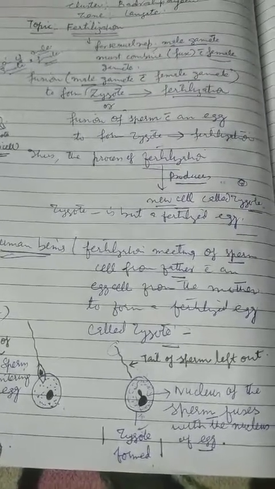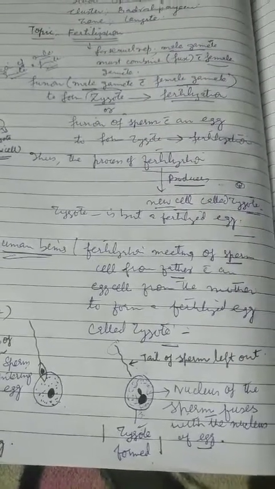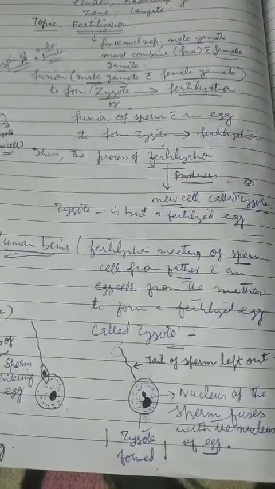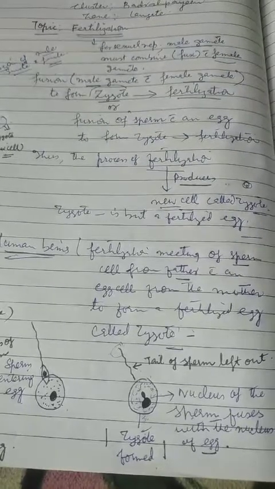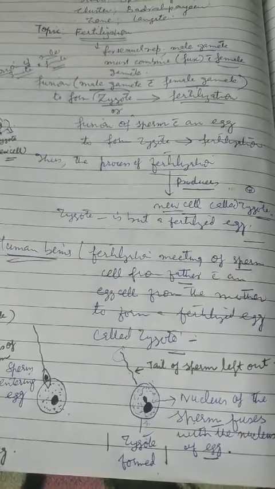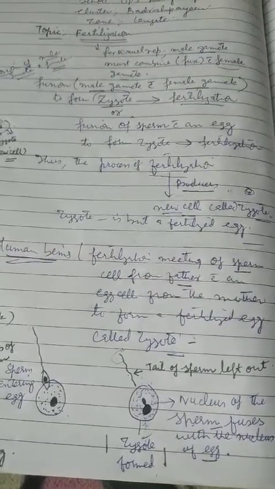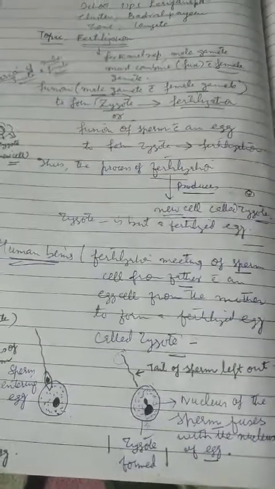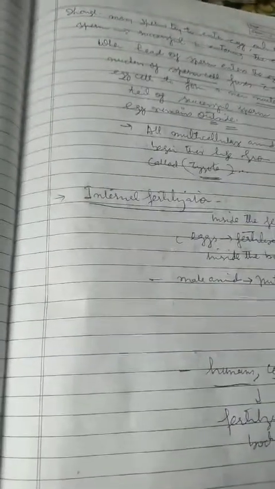This is called internal fertilization. So what kind of fertilization takes place in human beings? Internal fertilization. And what is internal fertilization? The fertilization that takes place or occurs inside the female body. Because it occurs inside the female body, it is called internal fertilization. It occurs in multicellular animals like humans, cows, dogs.